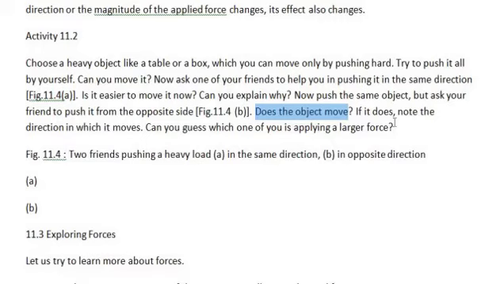Okay. Does the object move? If it does, note the direction in which it moves. Can you guess which one of you is applying a larger force? Even if two persons are pushing it in opposite directions, the object will move in the direction of the person applying more force. Suppose this is person 1, this is person 2. If person 1 is pushing with more force, then the object will move in that direction.